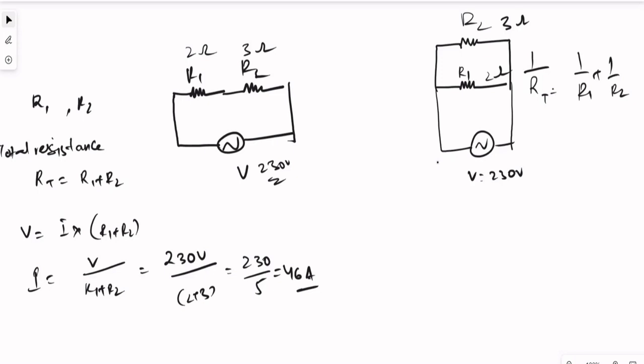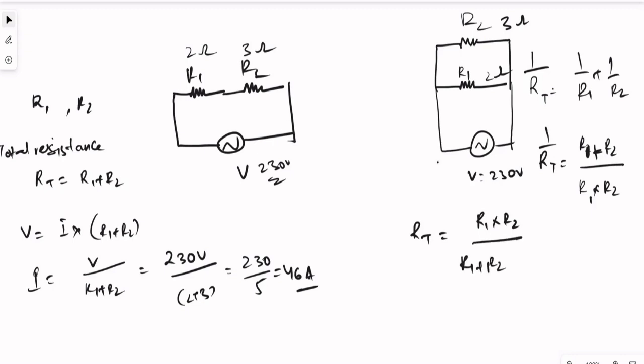Or else you can rewrite this equation as 1 by RT equal to R1 plus R2 divided by R1 into R2. So R total equal to R1 into R2 divided by R1 plus R2. Here R1 into R2, 2 into 3, divided by 2 plus 3. 2 times 3 is 6, 2 plus 3 is 5. So what resistance are we getting? 6 divided by 5, it is 1.2 ohms.